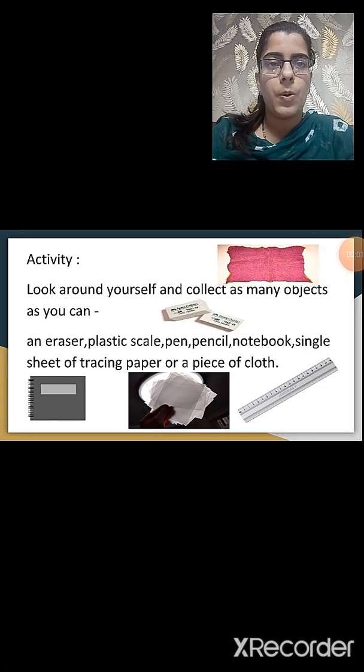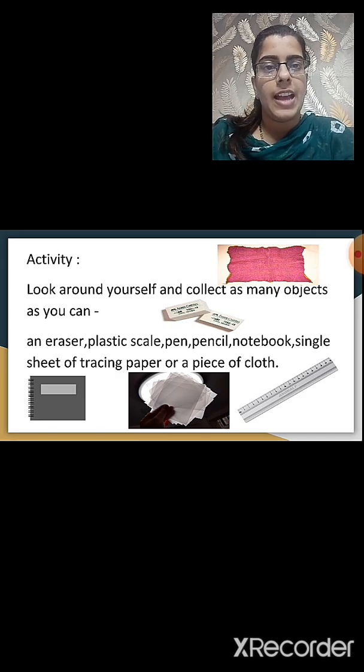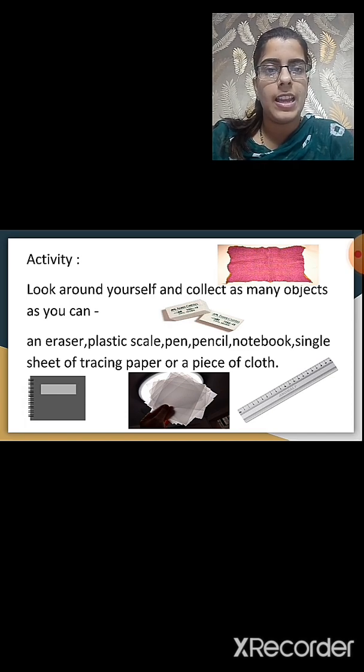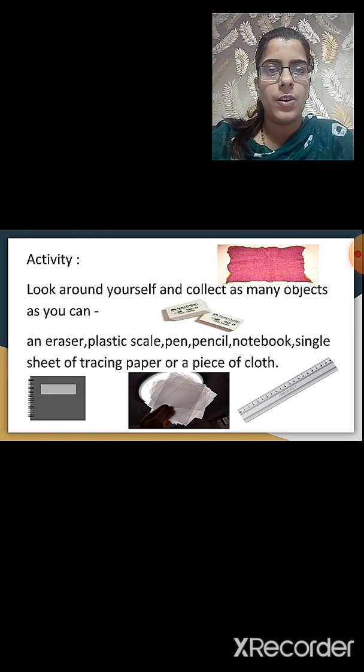Now to study opaque, transparent and translucent substances, we have to carry out an activity. Simultaneously, you can also carry out this activity. What we have to do is collect as many objects around you as possible, like an eraser, plastic scale, pen, pencil, notebook, a single sheet of tracing paper or a piece of cloth.